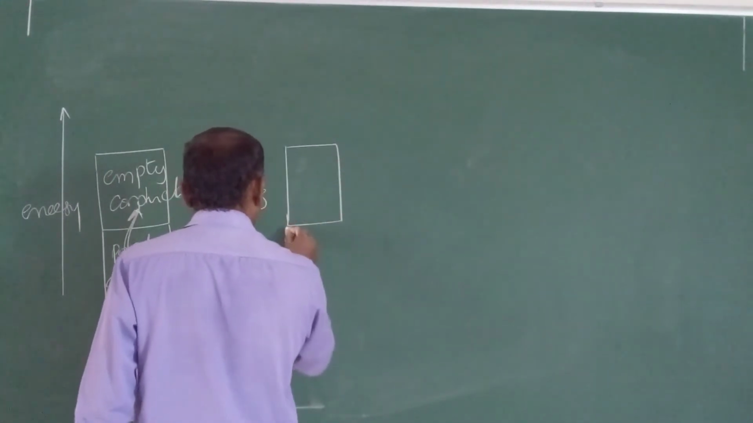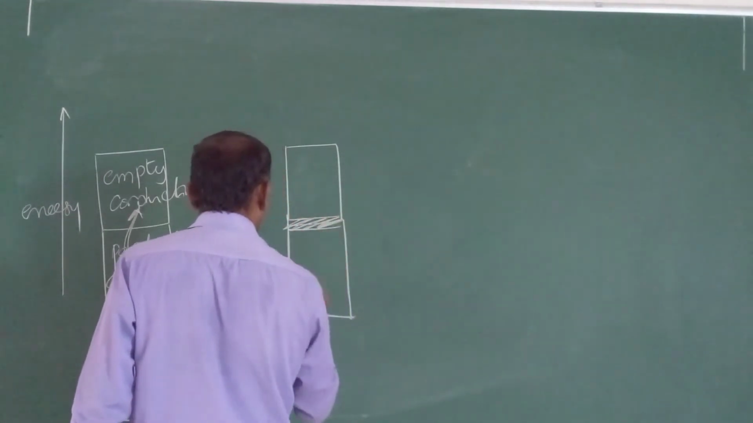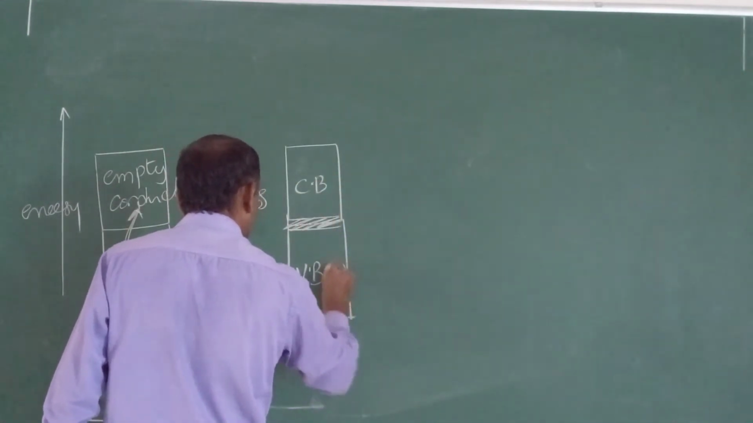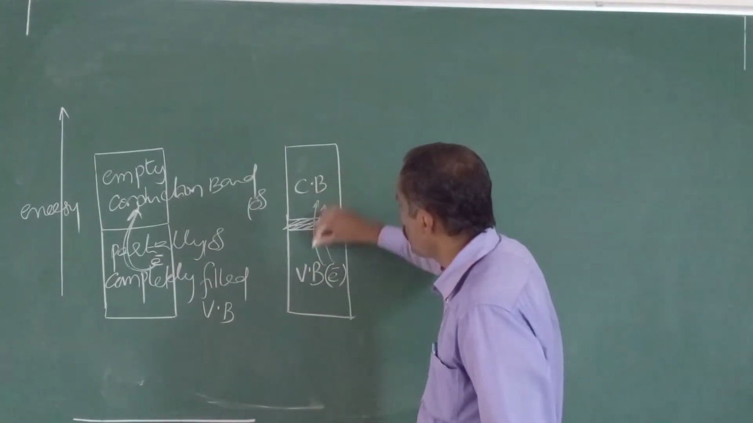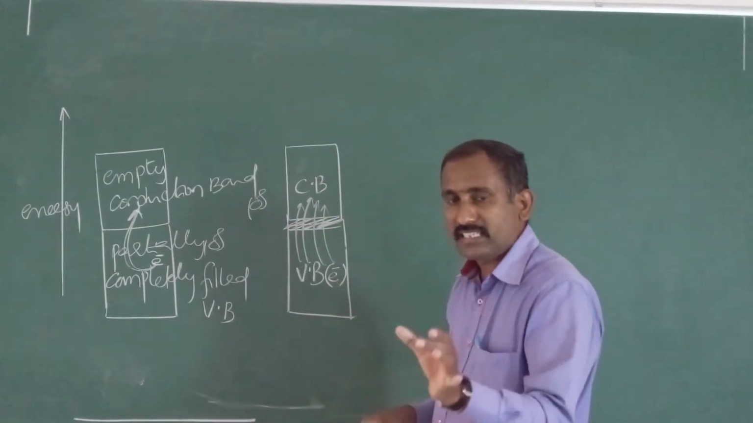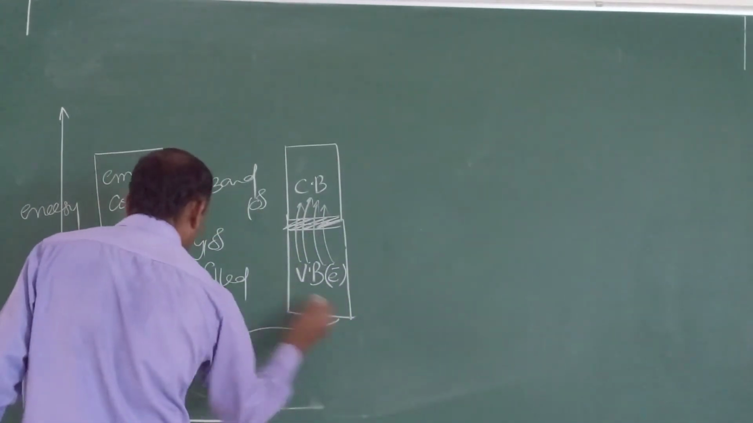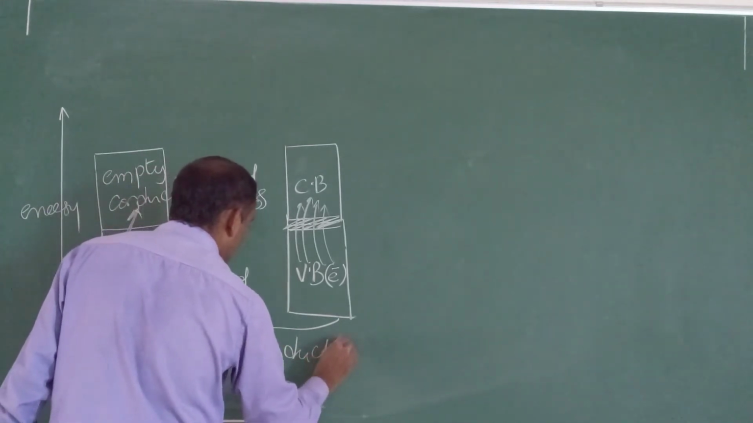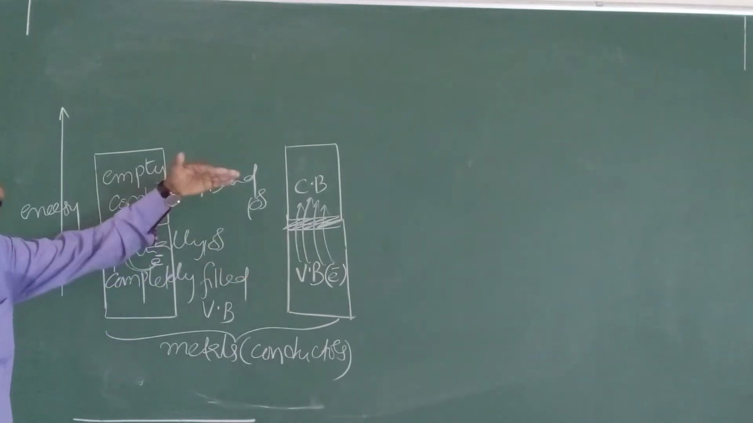In some cases both bands overlap with each other like this. This is the valence band, this is the conduction band. Initially electrons are present in the valence band. Here there is no gap between the valence band and conduction band, hence electrons easily flow from the valence band to the conduction band. Because of that easy flow of electrons, they get conductivity. So in metals or conductors, there is no gap between the valence band and conduction band, and that's why electrons easily flow from the lower level to the higher level.